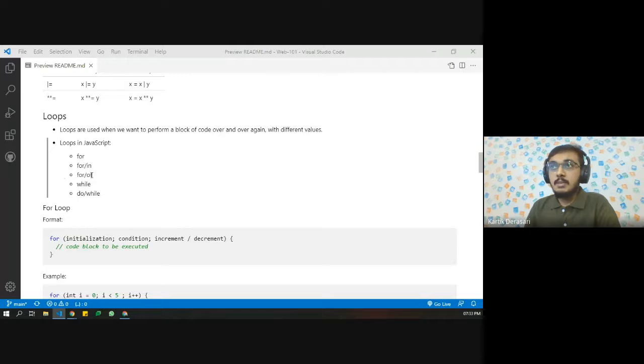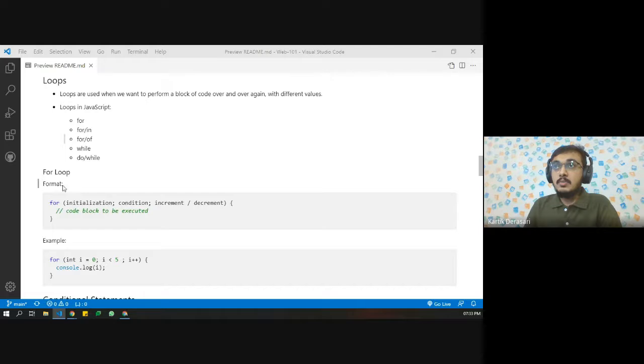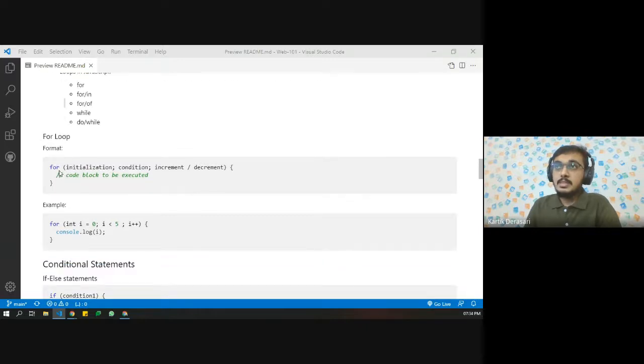So there are mainly 5 types of loops in JavaScript, but for the very beginner part, we are only going to see the for loop right now, and this is the main format of the for loop. So how to write a for loop? First of all, we use the for keyword.